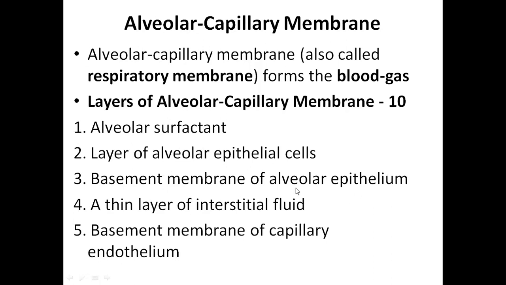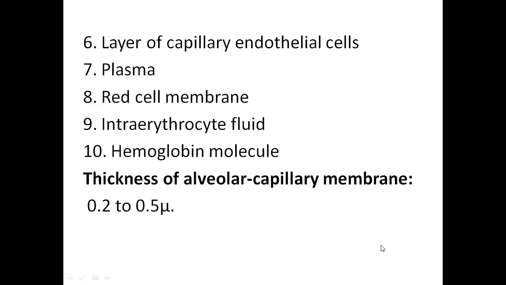Then after the basement membrane there is your pulmonary interstitium, which we also call the lung parenchyma. It contains mainly collagen and elastin fibers, and interstitial connective tissue with some interstitial fluid in it. Then comes the capillary basement membrane for the capillary endothelium.